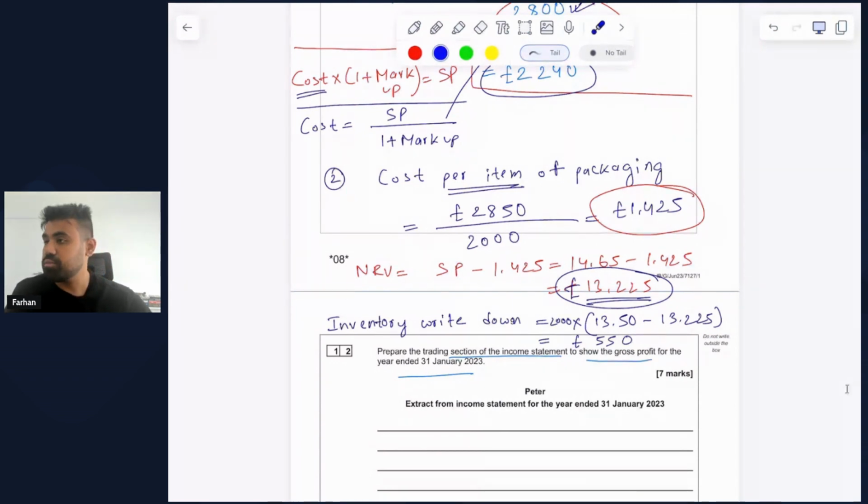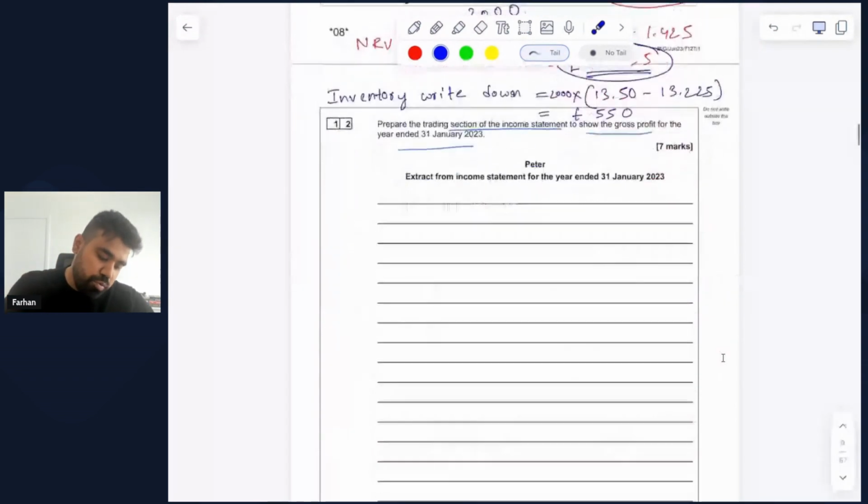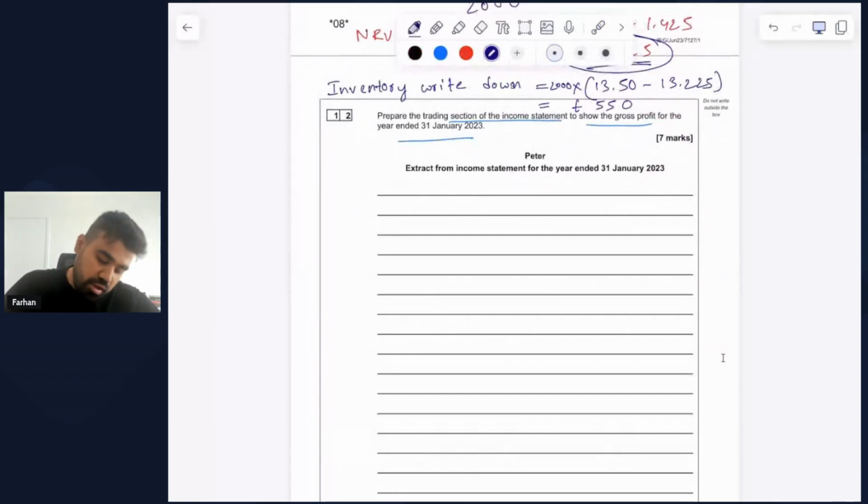All right. So now that we have sorted both this information that we're given, let's prepare the extract for the trading section. So this is going to be pretty straightforward and easy. So we're going to start by creating two columns.